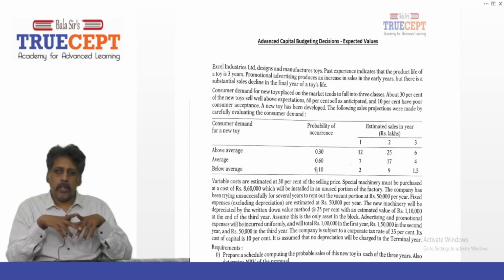Yes, Renuka, read the question for us. Excel Industries Limited designs and manufactures toys. Past experience indicates that the product life of a toy is 3 years. 3 years life for the product. Promotional advertising produces an increase in sales in the early years, but there is a substantial sales decline in the final year of a toy's life.